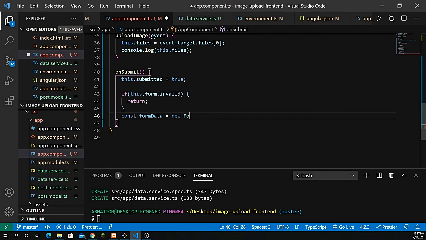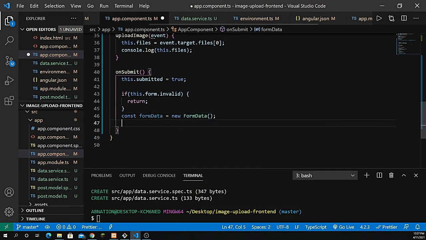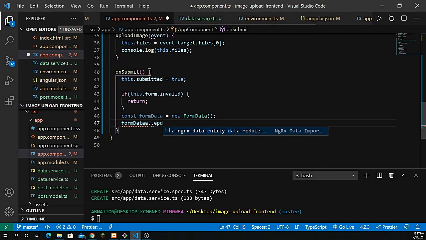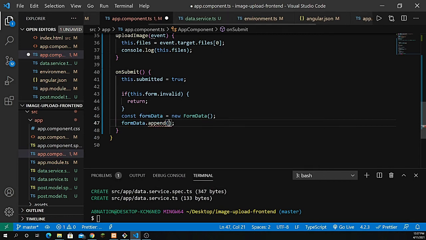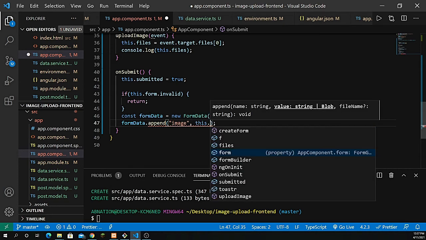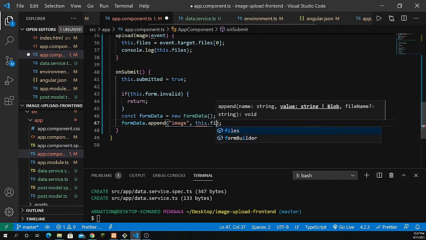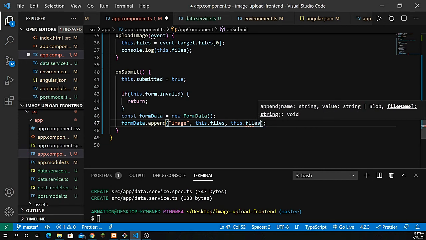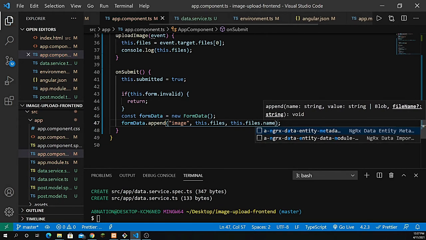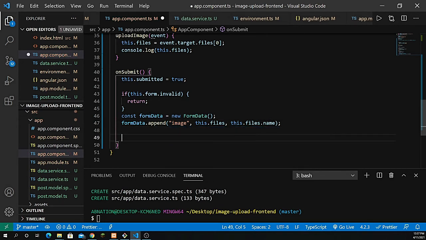So new FormData, and we have to append the image with formData.append. Let's pass the files here. This object will return the name, so this.files.name, right? So that's fine. We now have to run the service.